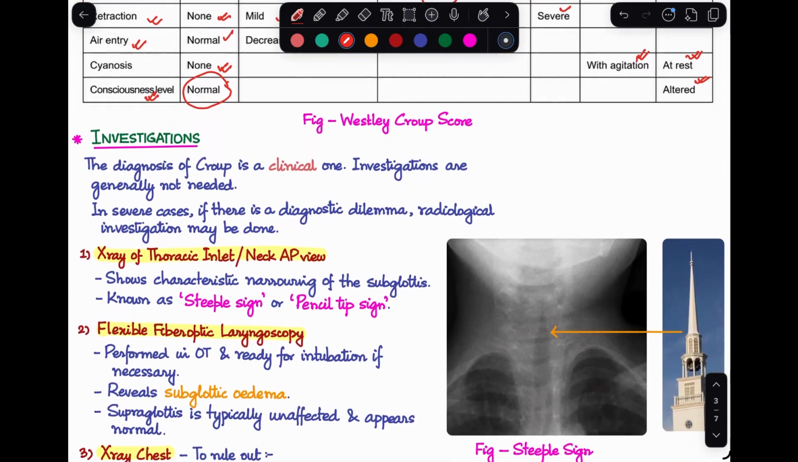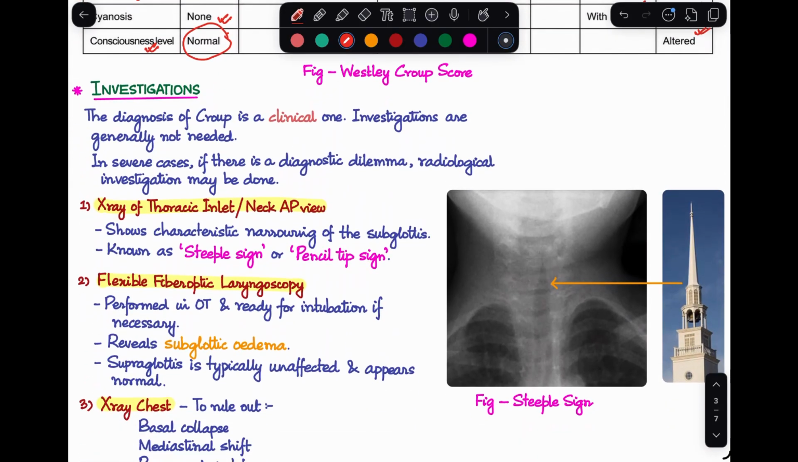Next, how are we going to investigate our disease? Diagnosis of croup is actually quite a clinical diagnosis. We do not need to do investigations at all. Just from the history and the clinical features itself, we are going to be making our diagnosis. But in very severe cases, in case you are having a diagnostic dilemma, we can use some radiological investigations.